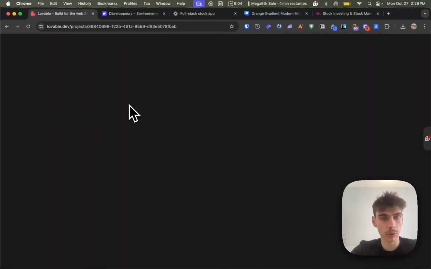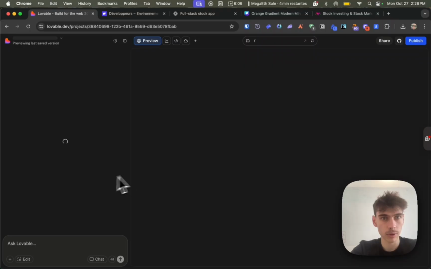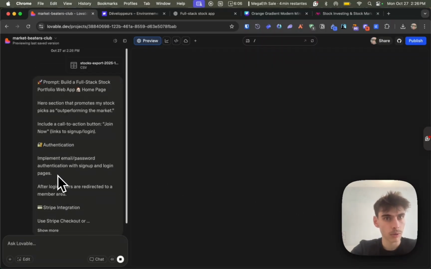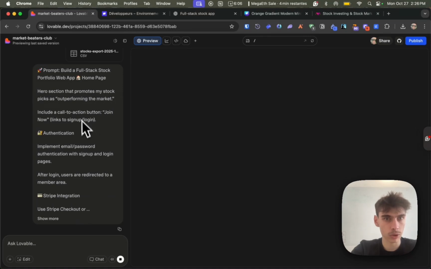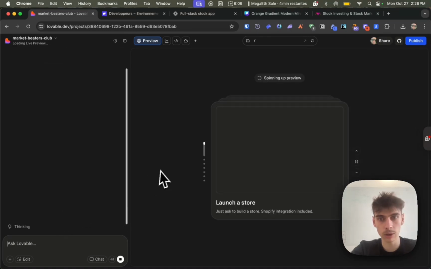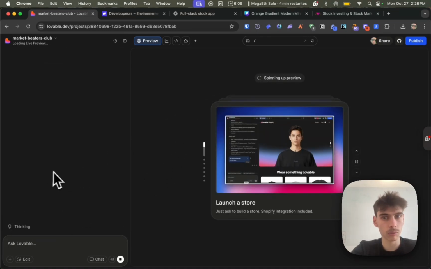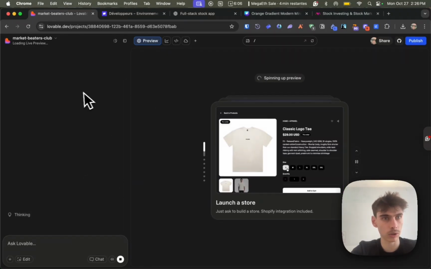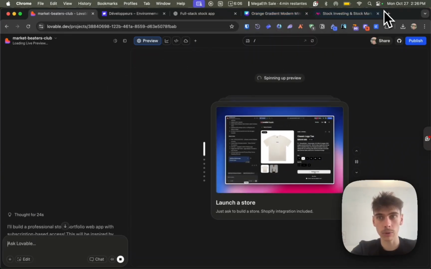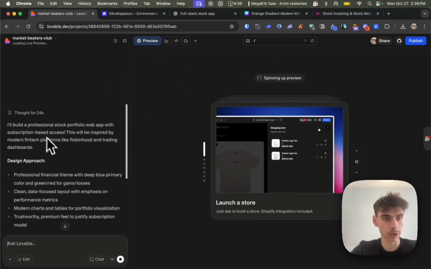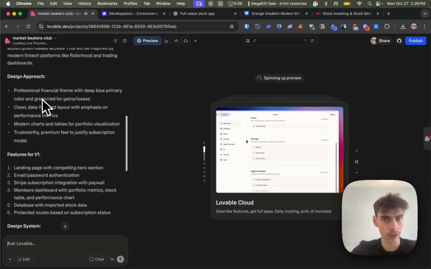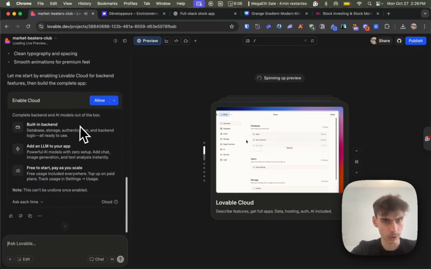And now it's launching the project. Perfect. So we can see here that we launched already the prompt. It's going to take a while, but basically we're going to wait a bit and it will completely launch the overall project. The next thing we want to do while this is working, we can see it's already talking about the features, the design, etc. So we're good to go.